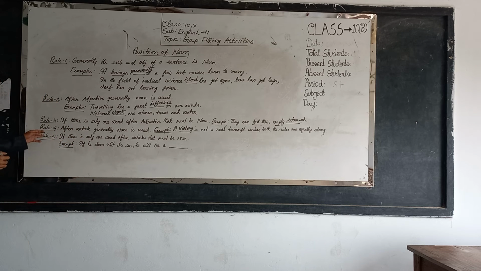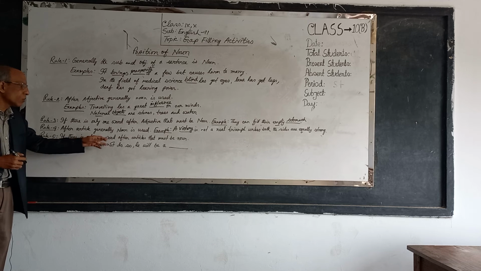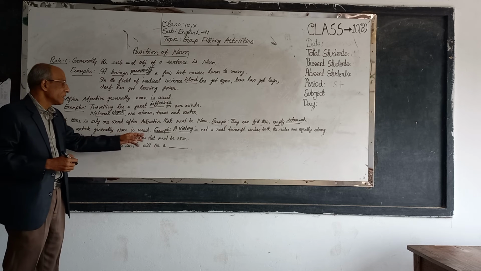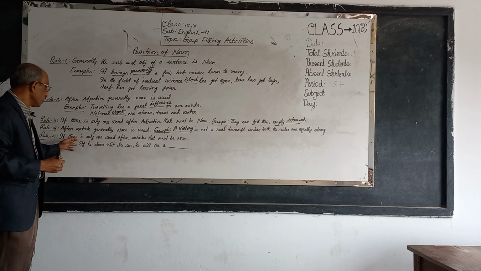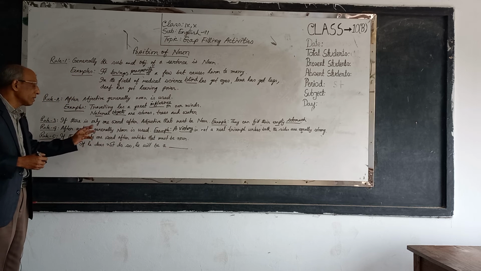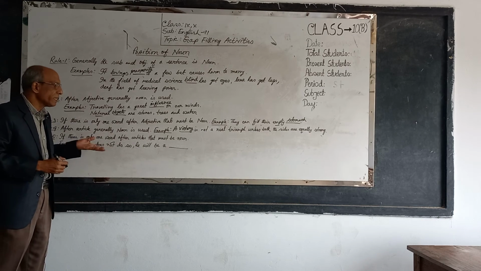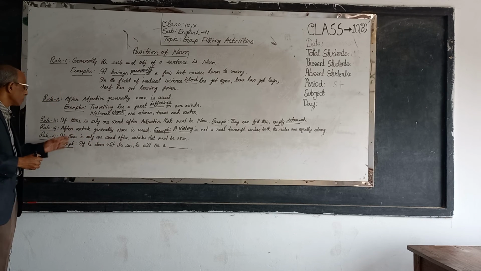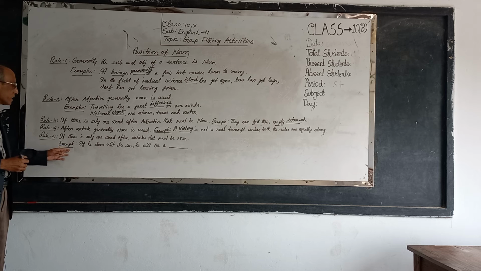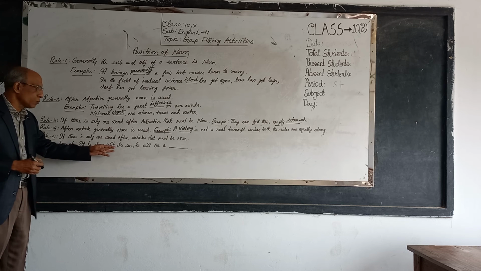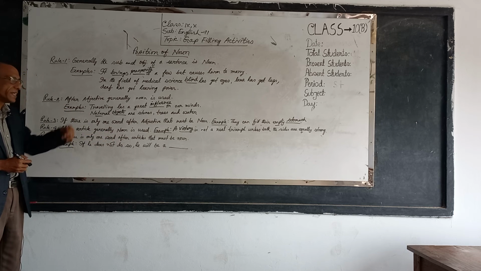Then rule number 5, the last rule of today's discussion. If there is only one word after an article, that must be a noun. Follow the example: if he does not do so, he will be a dash.